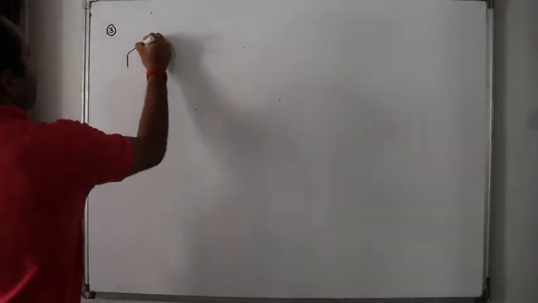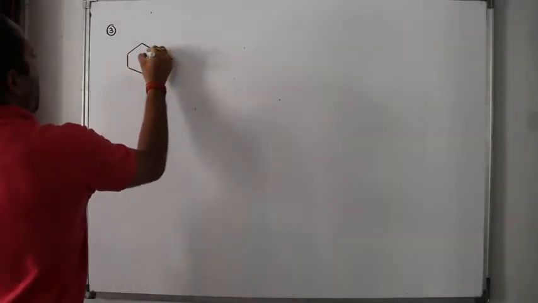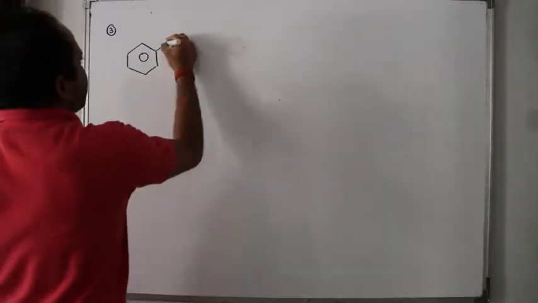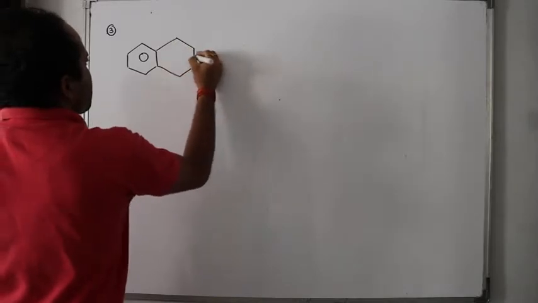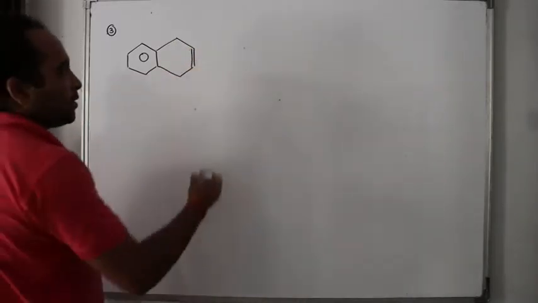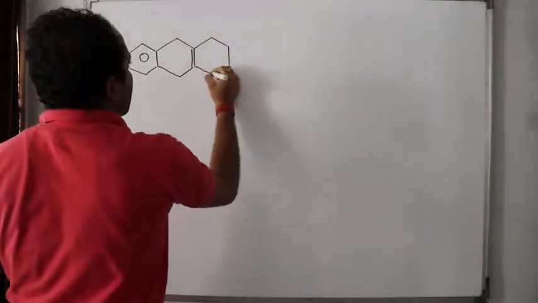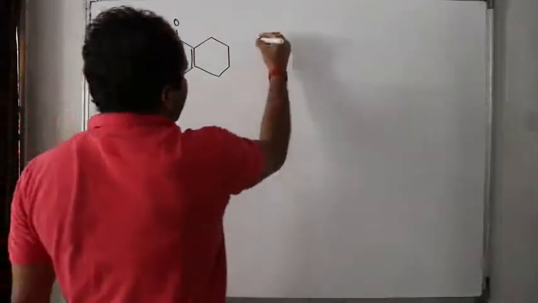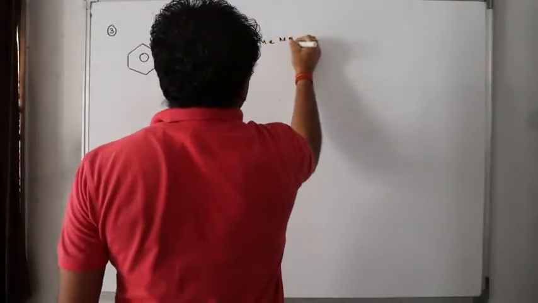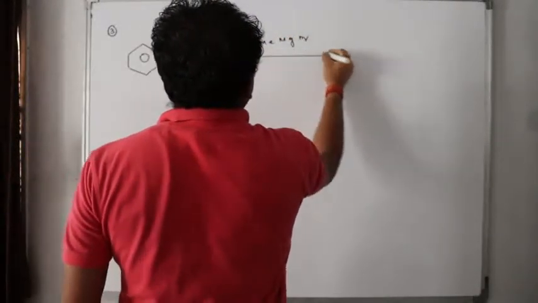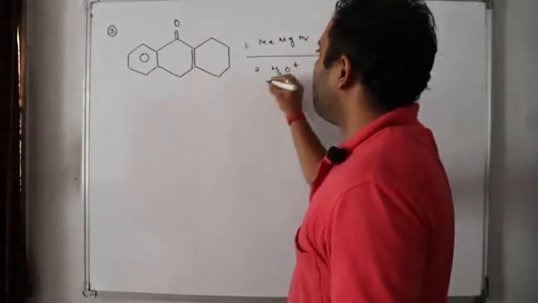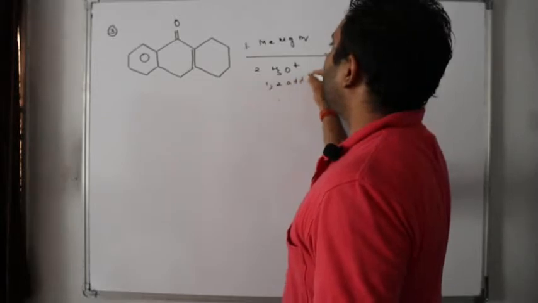Now let us go for the third question. If this is given here, this double bond here, if I treat with methyl magnesium bromide followed by hydrolysis, okay, simple 1,2 addition.